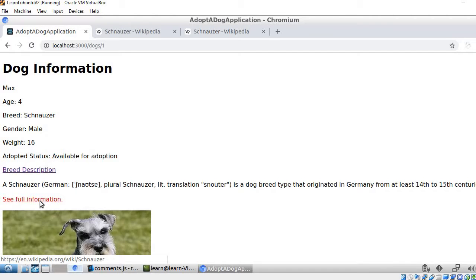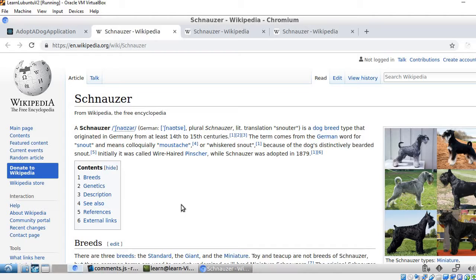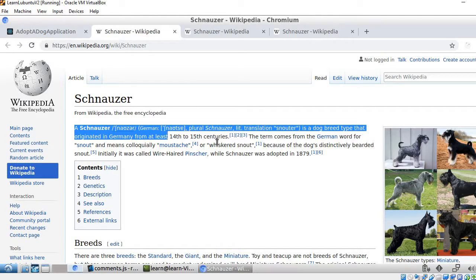When you click on this link, this takes us to the exact Wikipedia page where we are retrieving this information from. We see the brief description that we saw earlier, and this page shows more pictures.